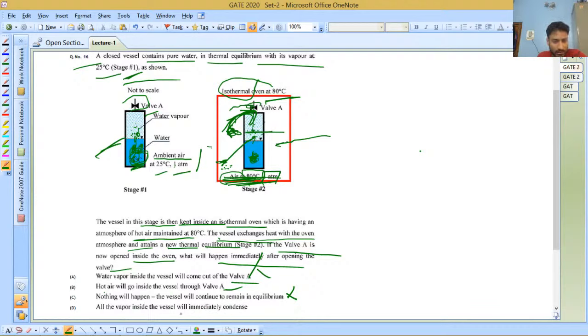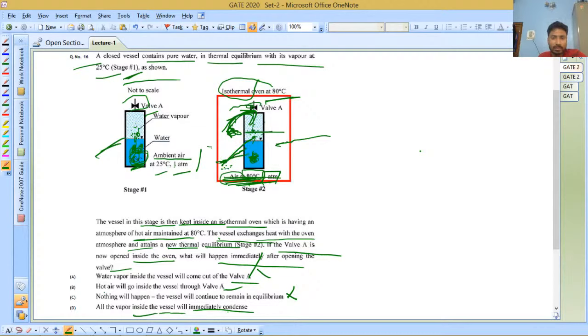All vapor inside the vessel will immediately condense. This is not possible, because the vapor can condense only when it reaches a condition of 1 atm of pressure, and at 80 degrees Celsius this can't happen.